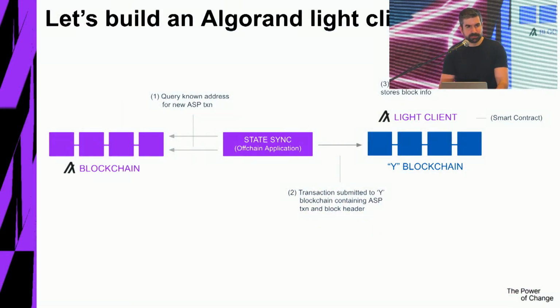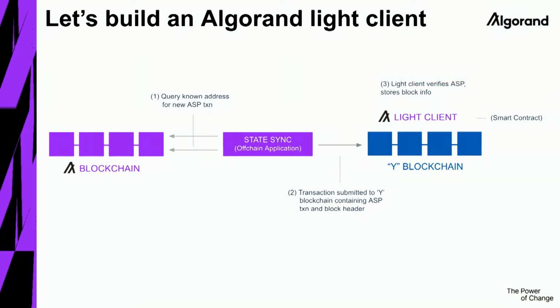Now, this happens in cycles, and we generate all of them. They're all getting posted to a specific address to make it easy for everyone to collect them. And now we want to build the light client. So really what we're going to have is an off-chain server. It can be AWS or your laptop or whatever, and it's okay. It doesn't need to be trusted. We don't care what happens with them. You cannot tamper with the state proofs. As I said, it's cryptographically secure, so it's okay. It pulls them from the Algorand network, from this address, and then essentially posts them to the target chain.